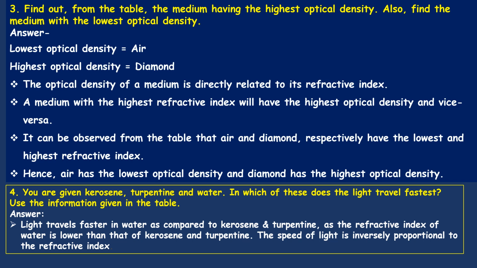Turpentine is the densest liquid among these three. Kerosene is the medium. As the refractive index of water is lower than that of kerosene and turpentine, the speed of light is inversely proportional to the refractive index. So water's refractive index is less, speed is more. Turpentine refractive index is more, speed is less. Now we'll move to the next question.